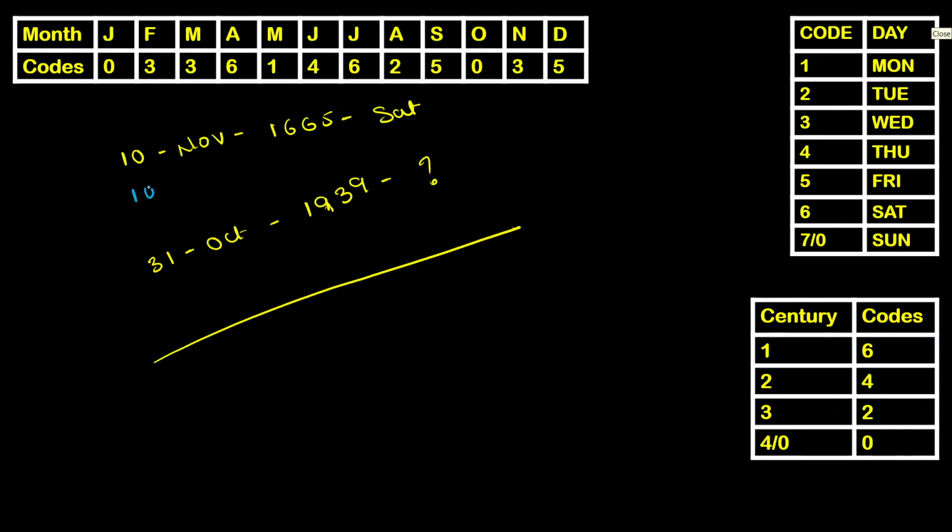Date same as date, month code, century code. The given year belongs to 17th century. So 17 by 4, remainder being 1. When the remainder is 1, your century code is 6. Number of years 65 and leap years being 16.